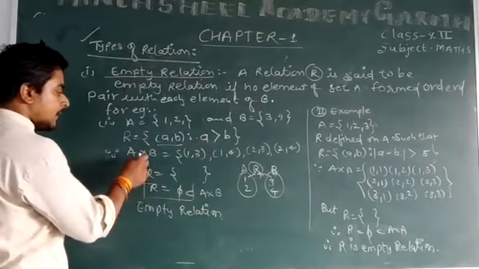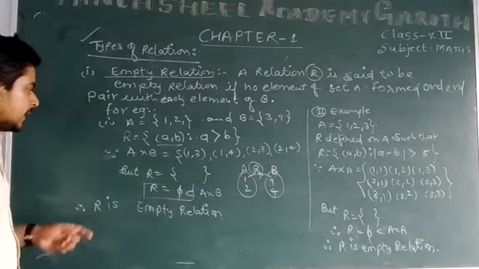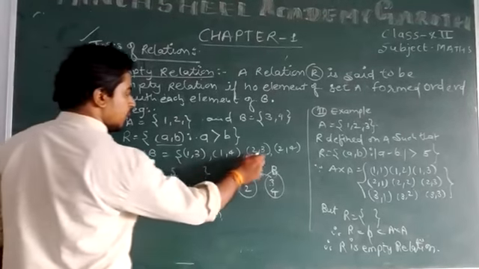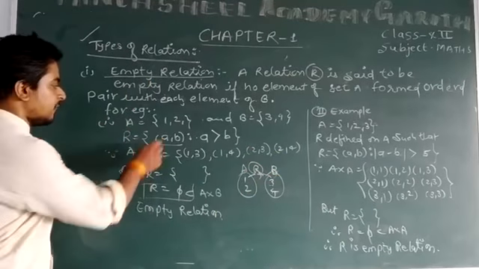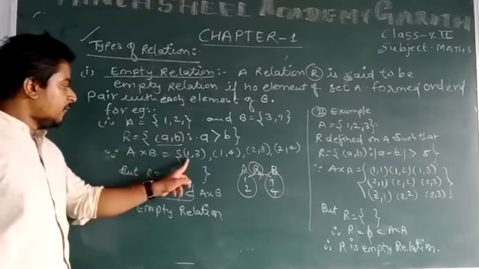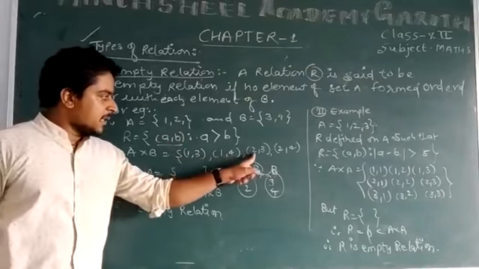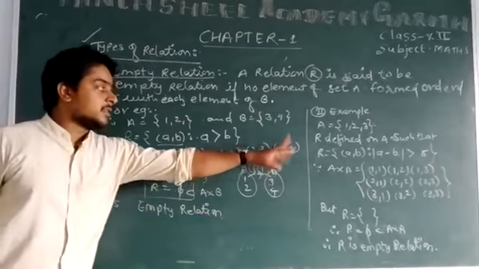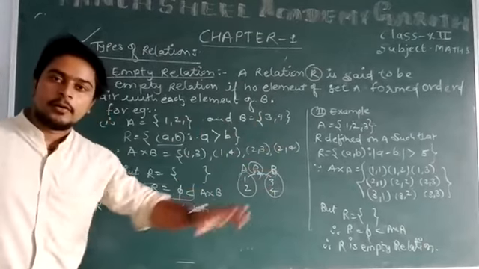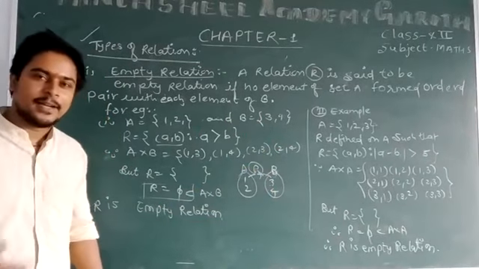First we have to find A cross B. As you know, A cross B contains (1,3), (1,4), (2,3), (2,4). And according to R, the first should be greater than the second. Here the first is less than the second in every pair. In all these four ordered pairs, we are unable to find the first element greater than the second element.